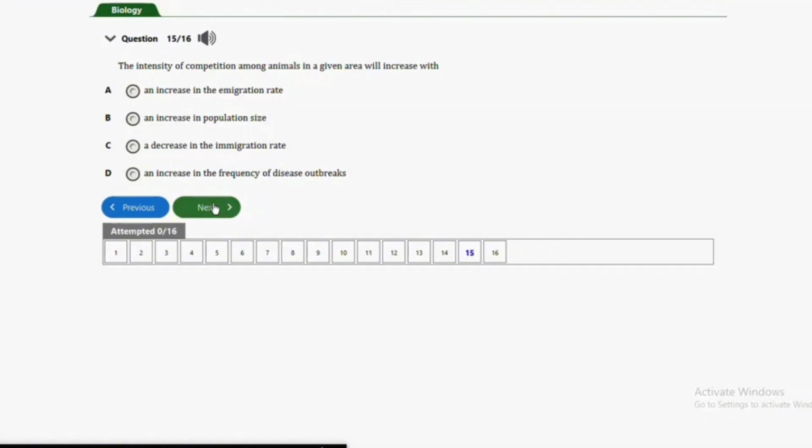Question number 15 says, the intensity of competition among animals in a given area will increase with A, an increase in the immigration rate, B, an increase in population size, C, a decrease in immigration rates, D, an increase in the frequency of disease outbreak. So guys, the correct answer to this question is option B, an increase in population size. So when there is an increase in population size, competition will also increase.